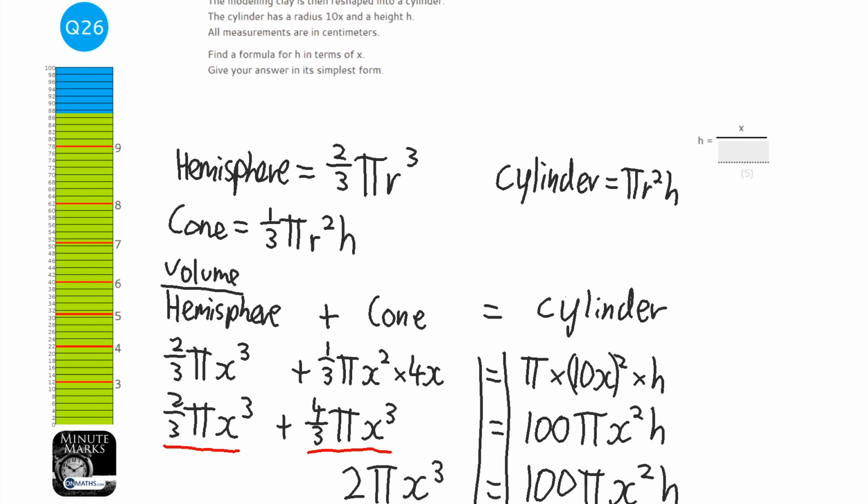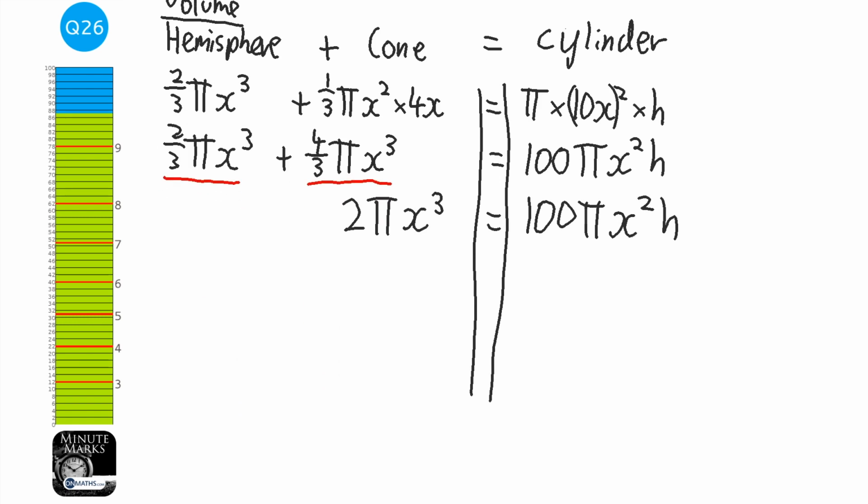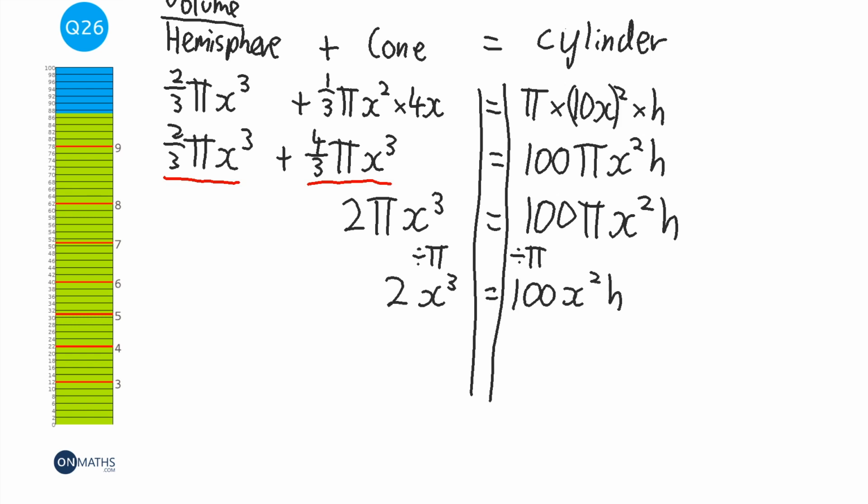Okay. Now let's just check to see what it wants. It wants a formula of h in terms of x. So it wants h equals. Okay. So first thing I need to do, well, let's have a look. What's easy to do? Well, what's easy to do is just divide both sides by pi. Let's get rid of the pi's. So 2x cubed equals 100 x squared h. Now we want h on its own, so we're getting close. We need to divide by the x squared first to get h on its own. So I'm going to divide by x squared.